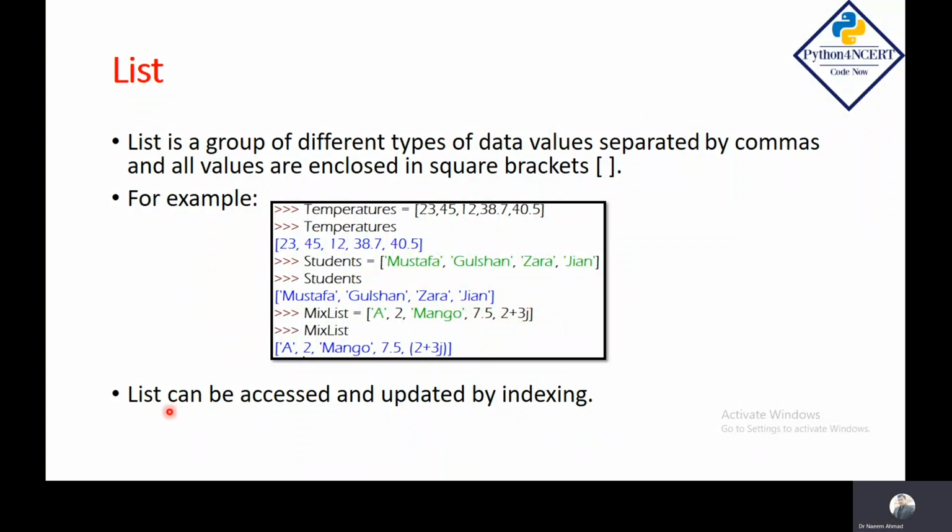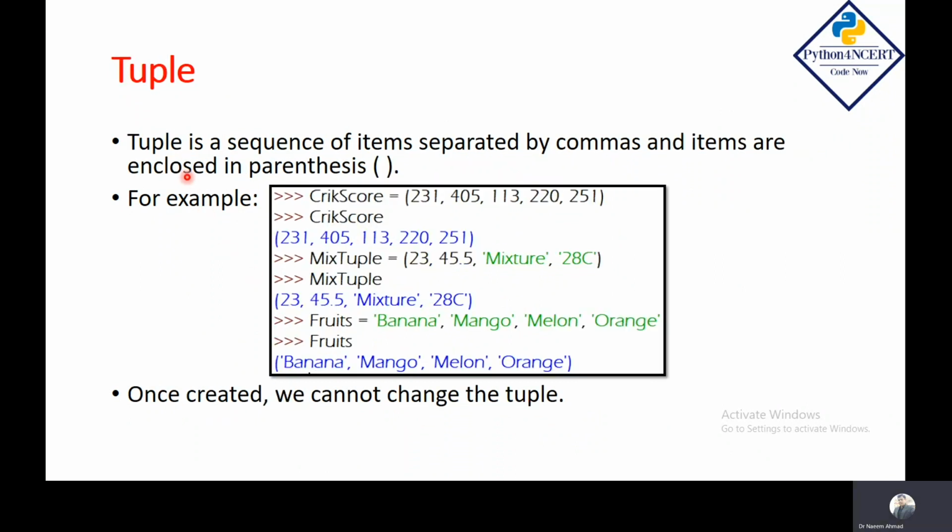Items of list can be accessed and updated by indexing. Tuple is a sequence of items separated by commas, and all data items are enclosed in parentheses. For example, I have created a variable crick score, and in this I have assigned numbers separated by comma, and I have kept these numbers in parentheses. So it is a tuple.